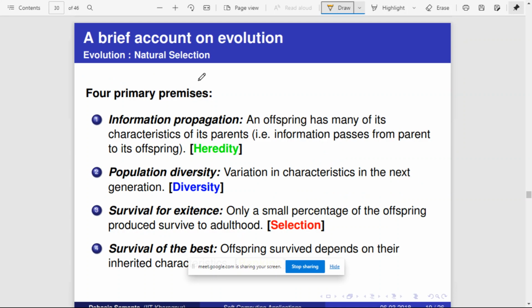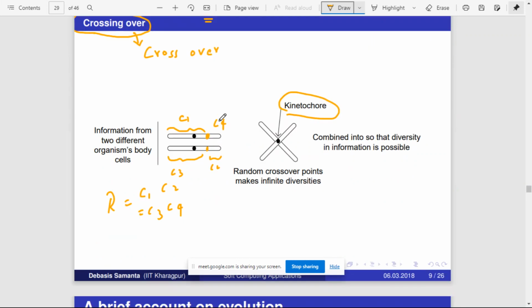So here is a brief introduction to evolution. Information propagation: when an offspring is created from two parents, it gets the genetic code of the parents. So the genetic code of the offspring will highly resemble that of the parents, right? But you cannot say it will match 100%. The offspring may have some unique characteristics, but mostly it will resemble the parents. That is called information propagation.